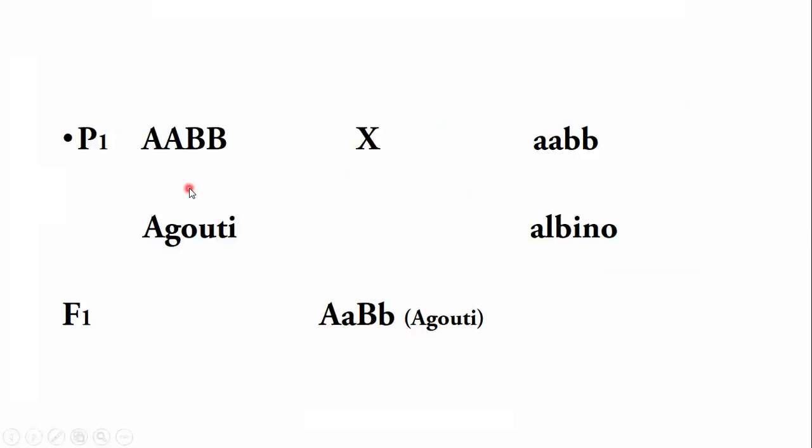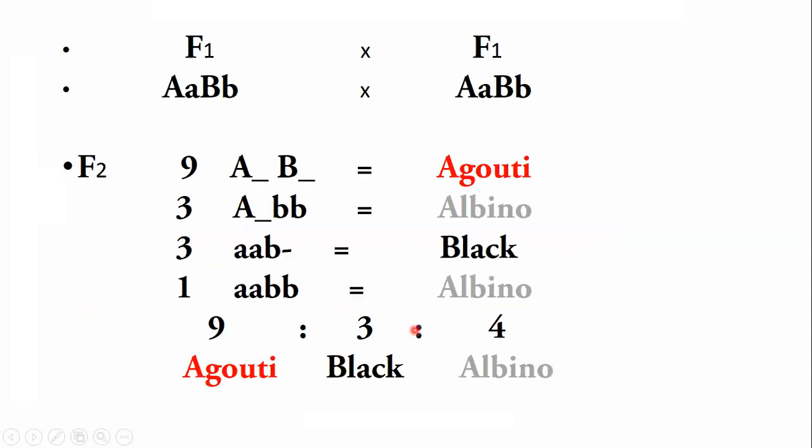Here is the picture that is showing a cross between the parents. We take true breeding parents, that is an agouti, and that is crossed with an albino. So the F1 generation is agouti, which is indicating agouti as a dominant phenotype. And in the F2 generation, we have four cases, and according to Mendel, the ratio should be 9:3:3:1 in the F2 generation.